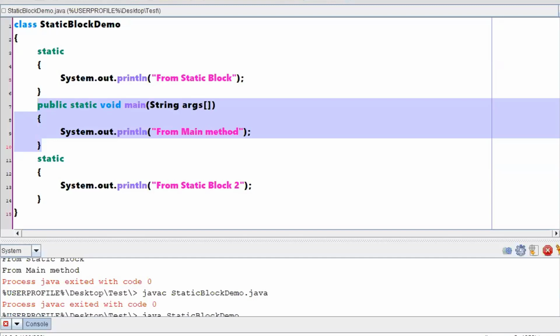Now, if you want to talk in a proper fashion in Java, the program will not start from the main function. Rather, it first goes to the static blocks and executes all of them. First, it will check for static variables, then the methods, then the blocks. It will finish everything that is there in static, then only it will go for the main method. That is the general format of execution. Okay, sir. Thank you.